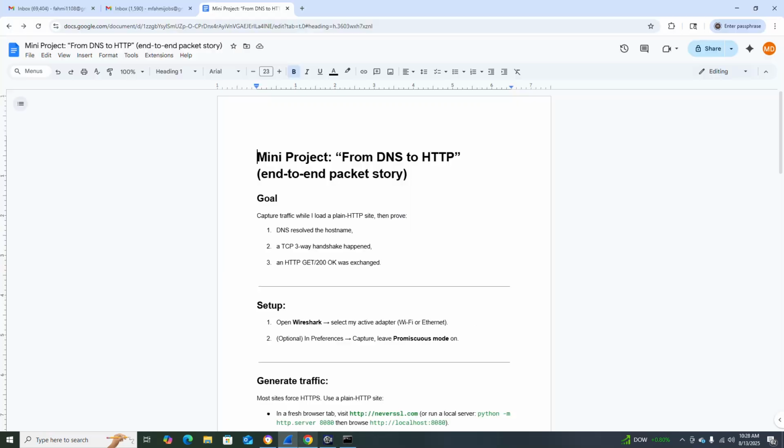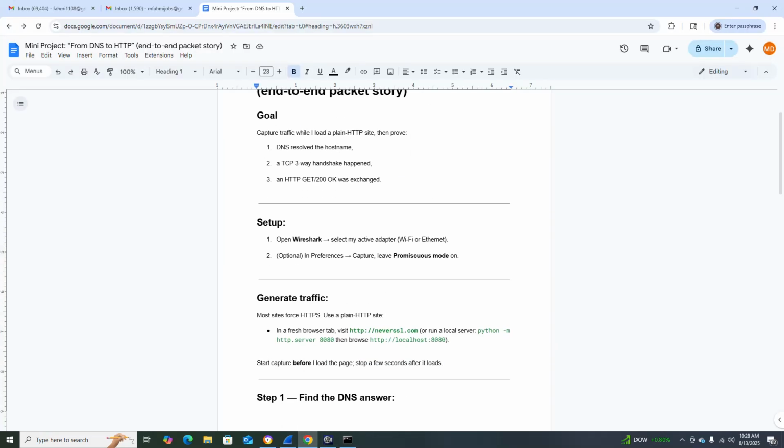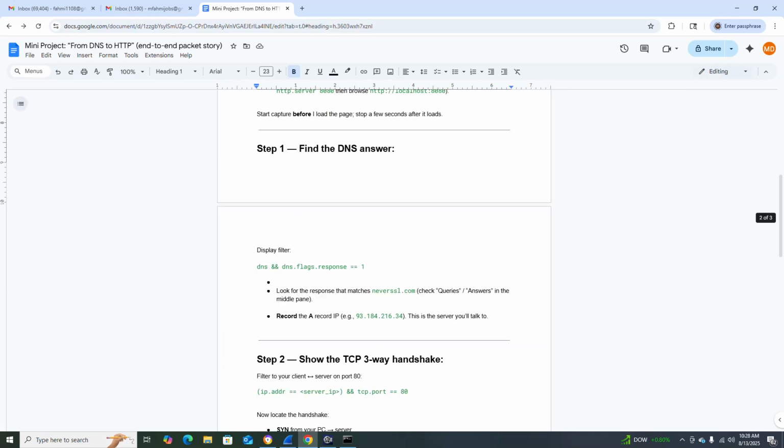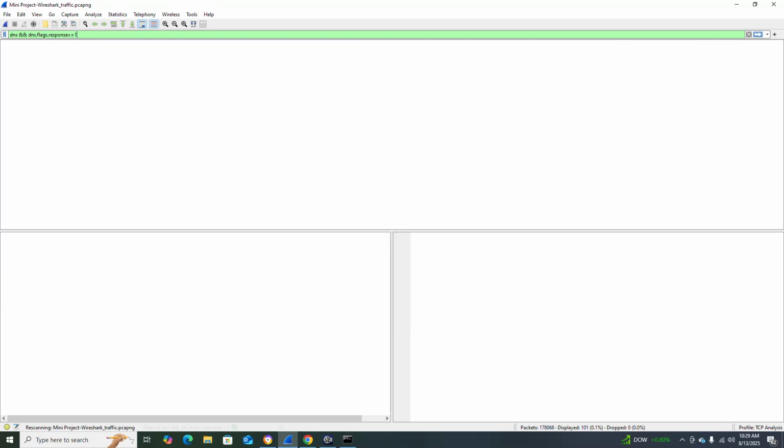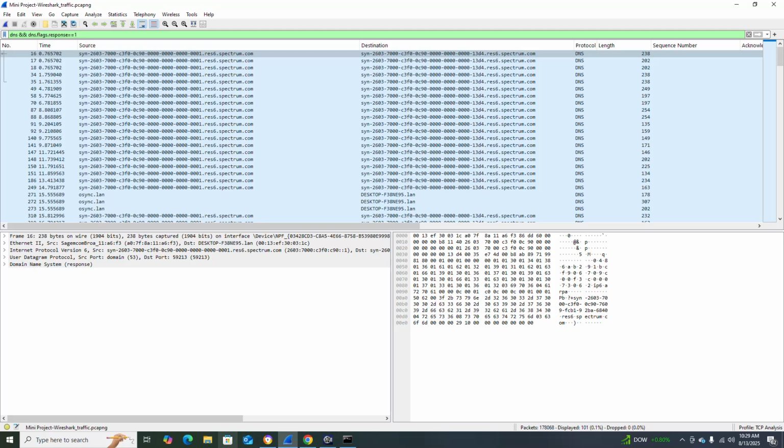Now whatever I'll do, I will visit. I already visited nervous.ssl.com in a fresh browser. So I showed you, I visited, find the DNS. So DNS and dns.flags.response equal to 1. I'm showing you. The run is running. Yeah, see, this is all the DNS server, and source is this one, and destination is this one.